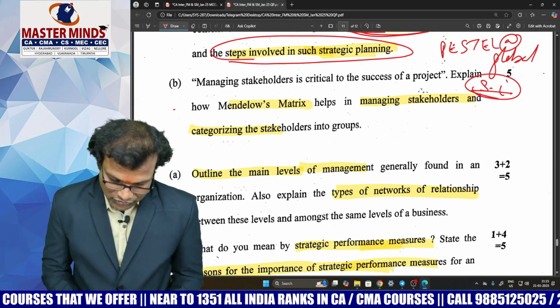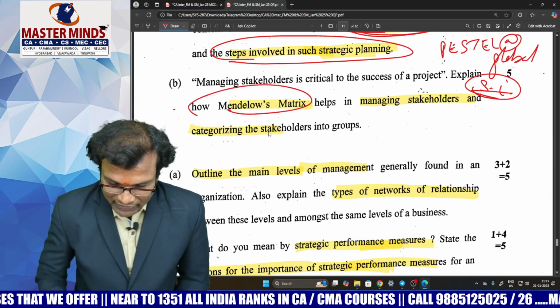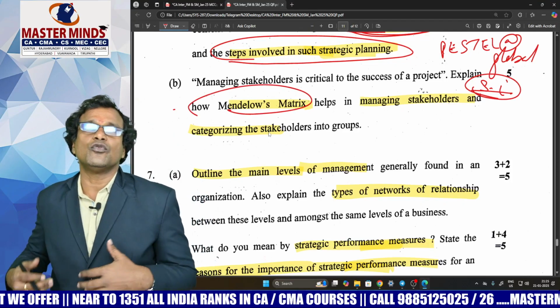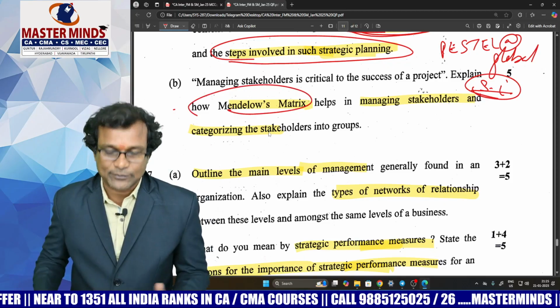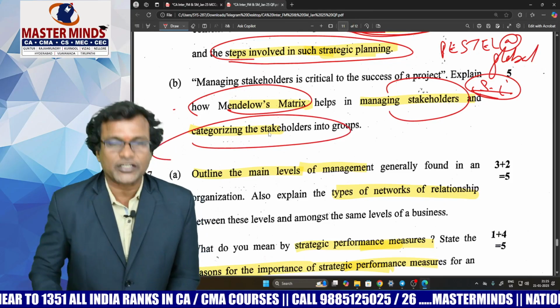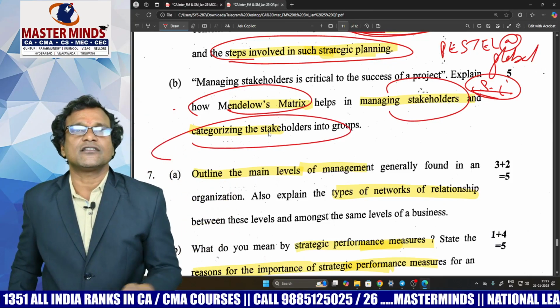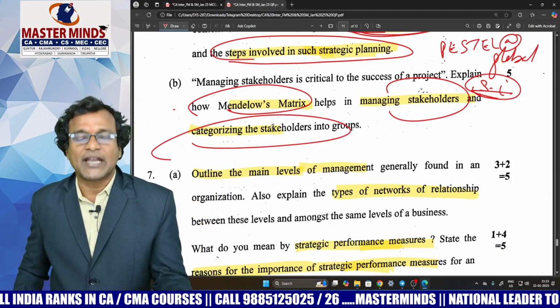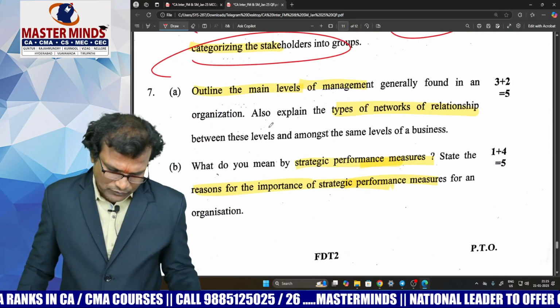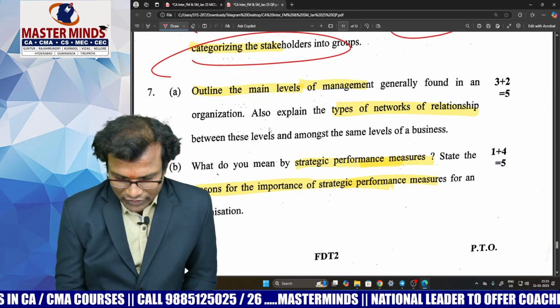Now, look at question number 6B. It's a straight question. Mendelow's matrix, how you have to maintain relationships with different types of stakeholders. There are 4 categories of stakeholders, so you have to write the entire concept of Mendelow's matrix. It's a straightforward question. Now look at question number 7A, a very easy question.